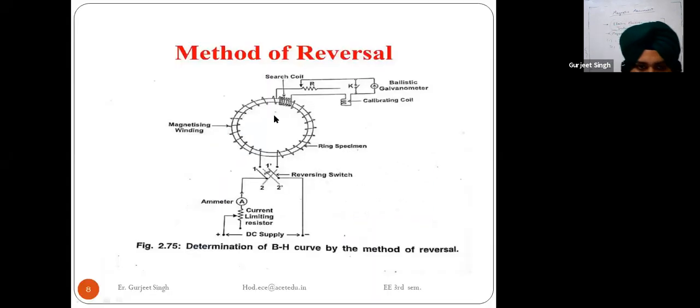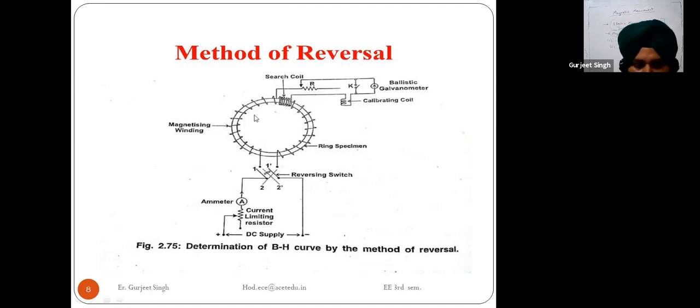So first of all we are taking this ring shaped specimen, and the dimensions of this ring shaped specimen are known to us. First of all we are taking a layer of thin tape. A layer of thin tape is put on this ring specimen, and this ring and a search coil.